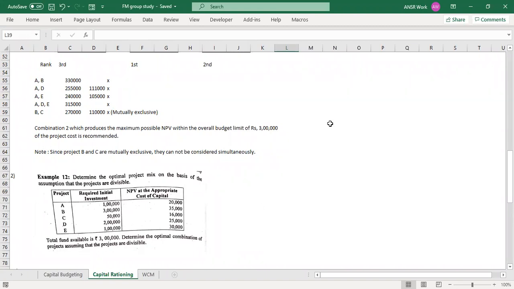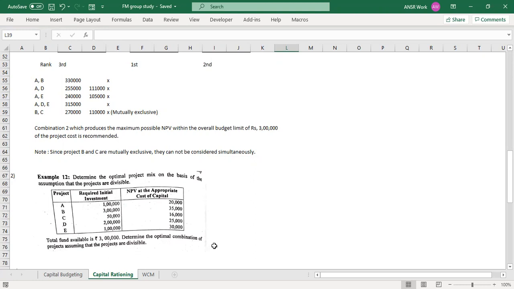The third exercise, third brainstorming that we did: when the initial investment and NPV is given, we can calculate the PI, profitability index. Slightly indirectly that can be calculated. You just add the initial investment and NPV, that gives us the present value of the cash flows. You divide that by the initial investment. Same thing has to be done here also. Total fund available is 3 lakhs, so that we know the constraint. Determine the optimal combination of projects, assuming that the projects are divisible.